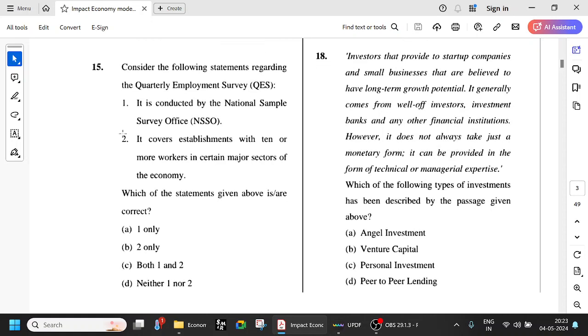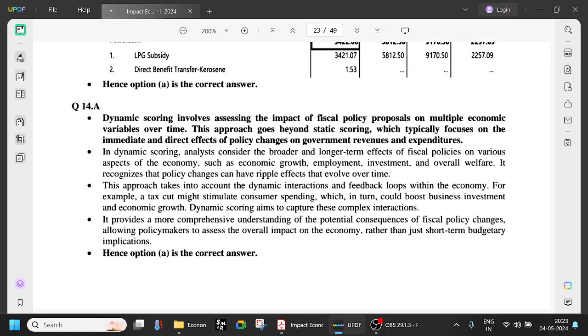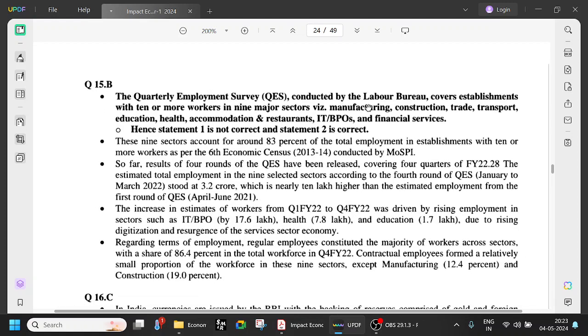So, consider the following statements regarding the quarterly employment survey. It is conducted by NSSO and it covers establishments with 10 or more workers in certain major sectors of the economy. So, let us see. The quarterly employment survey is conducted by the Labour Bureau. It covers establishments with 10 or more workers in 9 major sectors. There should be a minimum of 10.